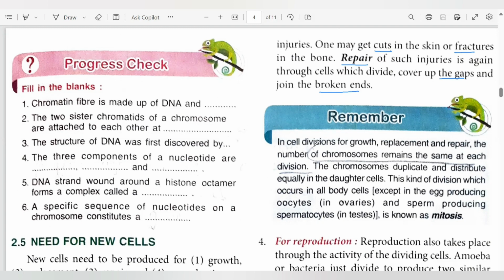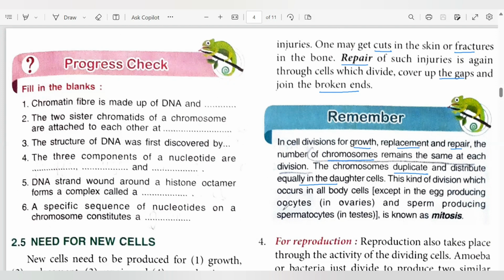Now, in cell division for growth, replacement and repair, the number of chromosomes remains the same. The chromosomes first duplicate and are equally distributed in the daughter cells. This kind of division occurs in all the body cells, be it cells of skin, liver, kidney, every body cell, having the same number of chromosomes, except for the cells that are involved in the production of germ cells.